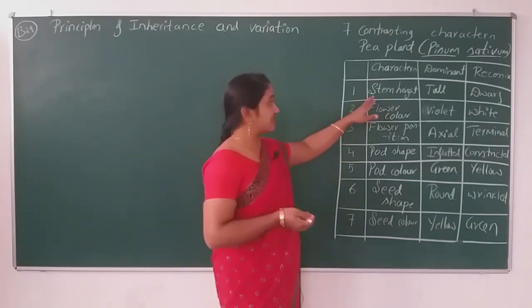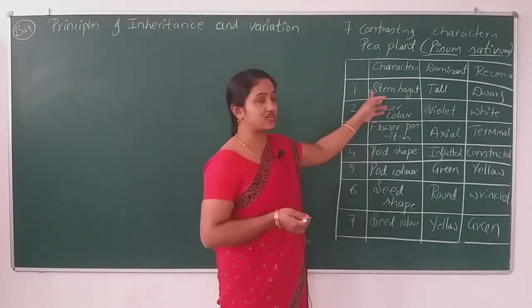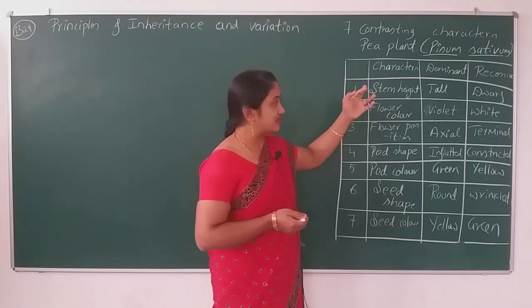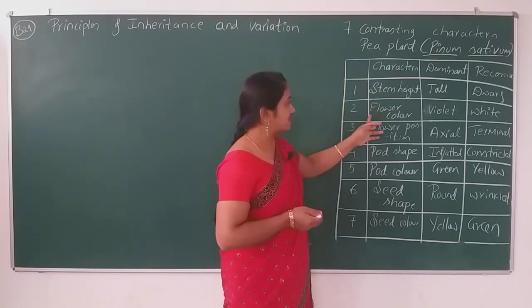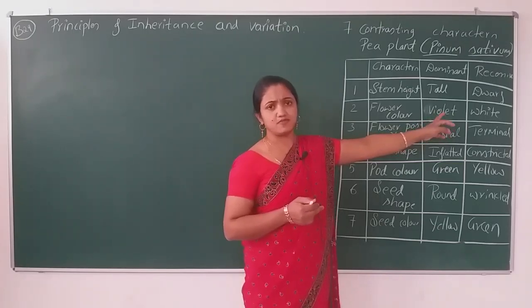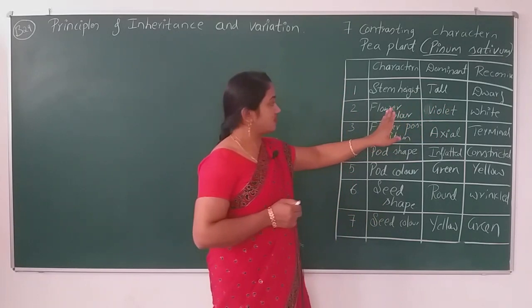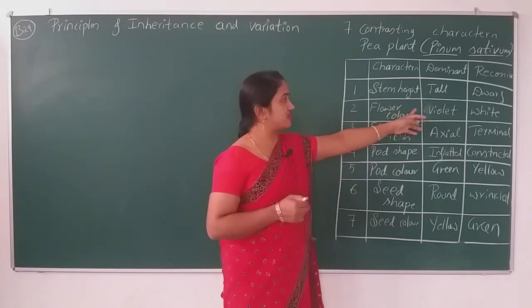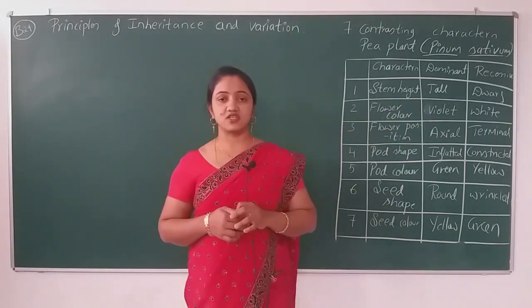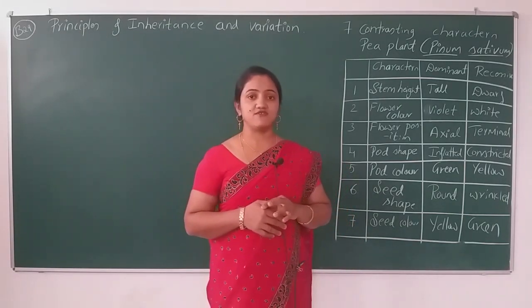Likewise, flower color: I have written on that day purple, or violet, whatever it may be. Violet is the dominant one, and for the dominant flower color, the recessive character is white.